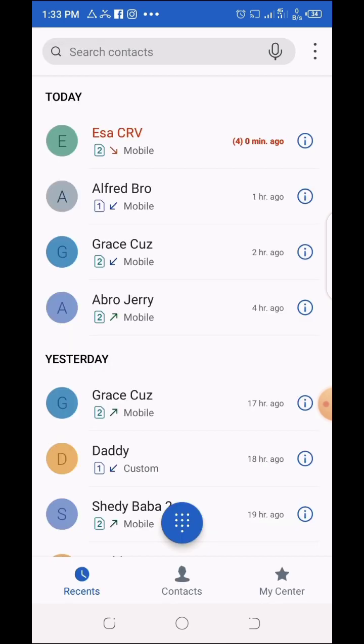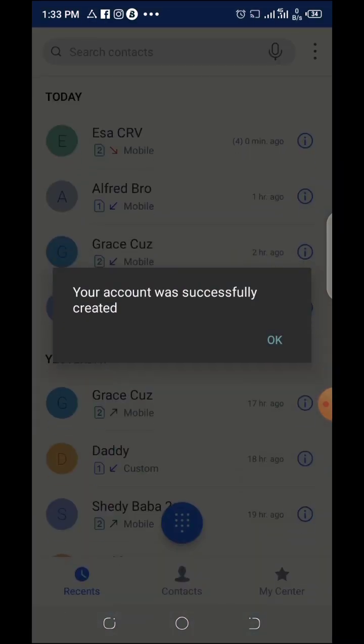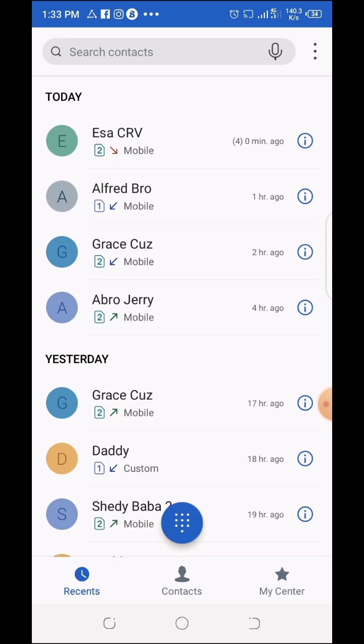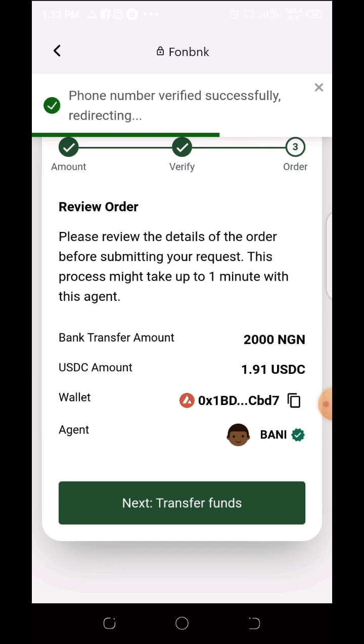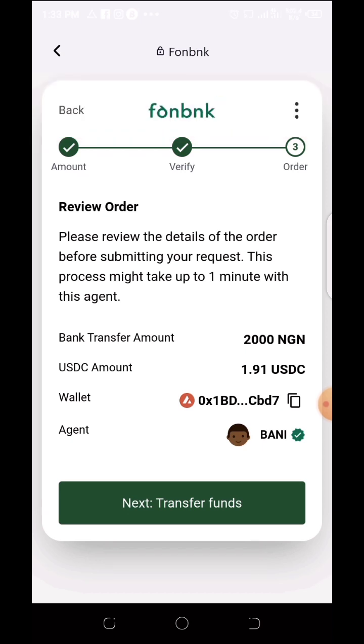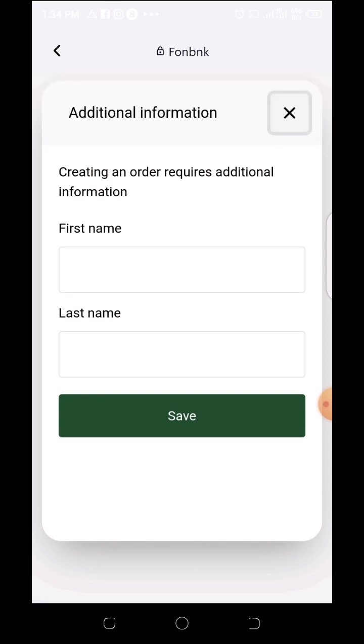So you dial it. So you see your account was successfully created. So you tap on OK. So we'll go back. So now the third step here, which is the final step, is you now do transfer funds, then create an order and additional information.